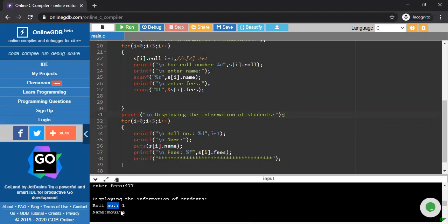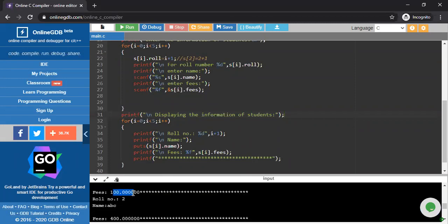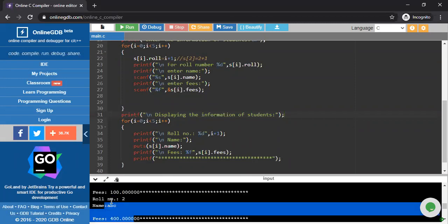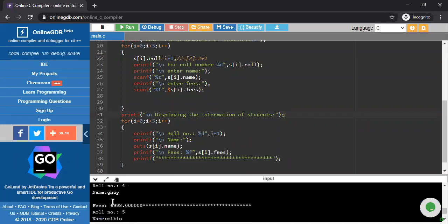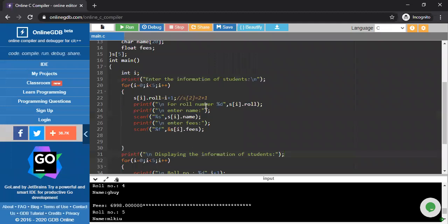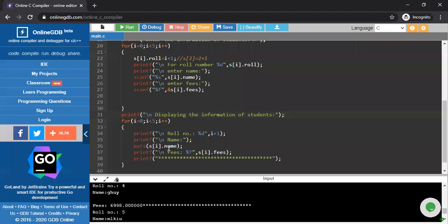Now see, all this information for roll number 1, all this information for roll number 2, all this information for roll number 3, and all the information of roll numbers 4 and 5 also. So in this way, you read the information of a particular student and display it. Not only that, whatever your number of students is, whether you enter 5 times or 10 times, whatever it is. So this is a simple program for storing the information of 5 students.